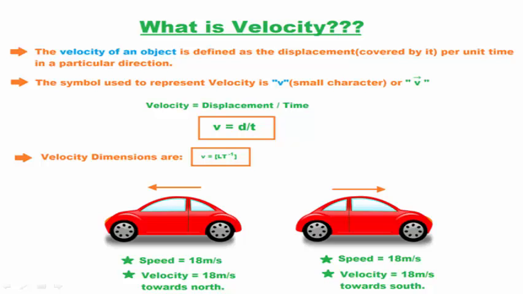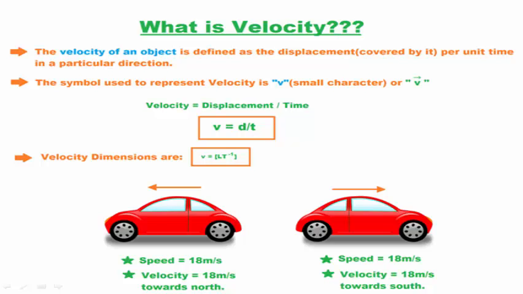After taking the concept of distance and displacement, now we move on to what is velocity. The velocity of an object is defined as the displacement covered by a body per unit time in a particular direction, and the velocity is usually denoted by v.